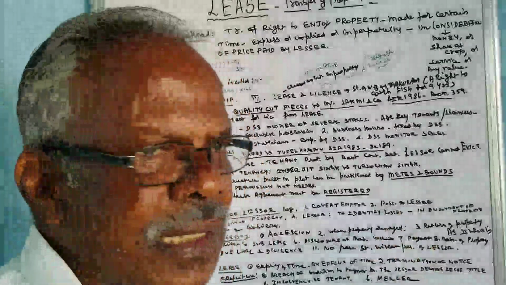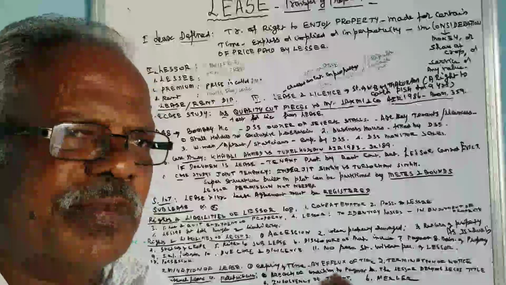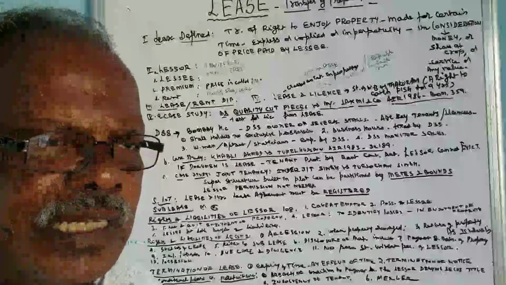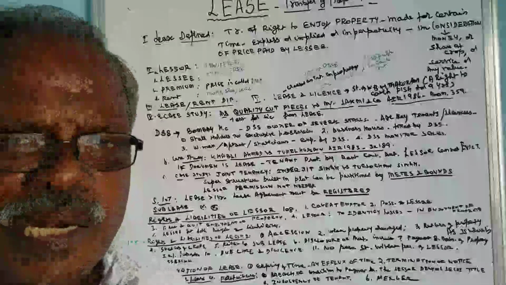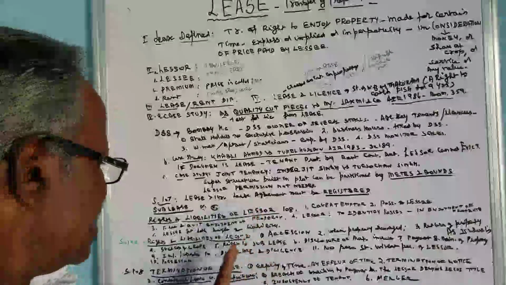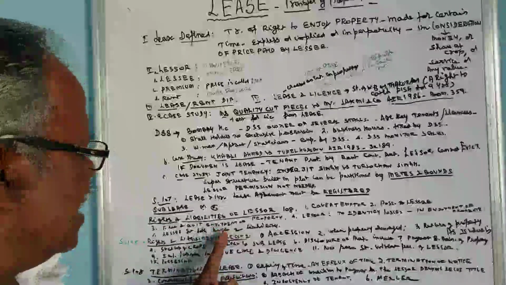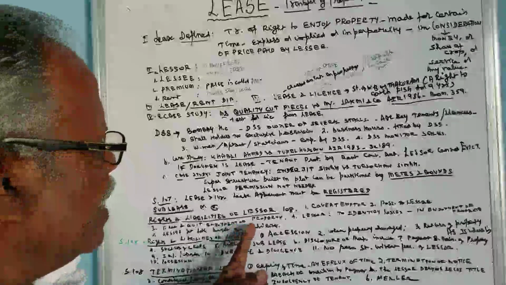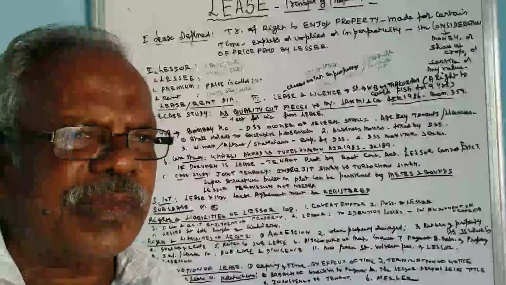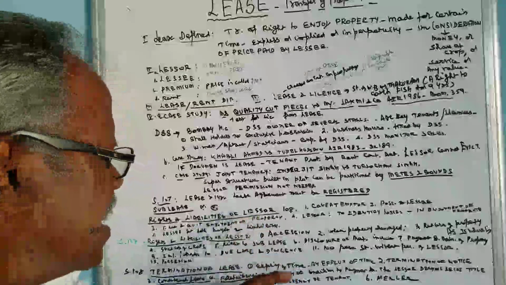Then the transferor or the lessor should give the possession of the land or the property, that is immovable property, to the lessee. That is another liability of the lessor. Then the free and quiet enjoyment of the property is to be given to the lessee, that is the liability of the lessor.